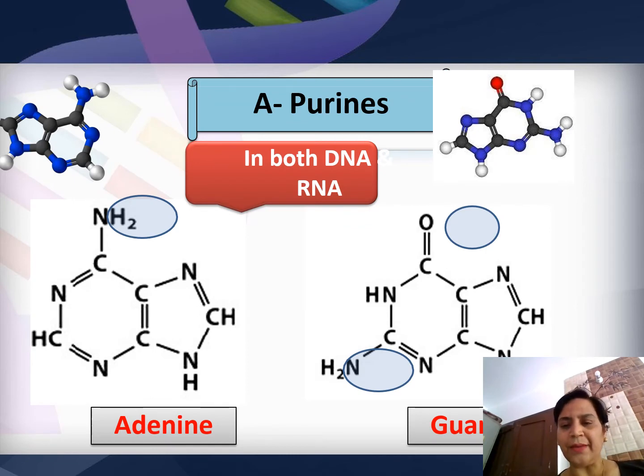Purines are of two types, present both in DNA as well as in RNA: adenine and guanine. So the two purines which are present are adenine and guanine. What is the difference? Adenine has, at the 6 position, an amino group, whereas in guanine the amino group is at the second position. So this can be 6 amino purine and this can be 2 amino purine. So these are the purines.